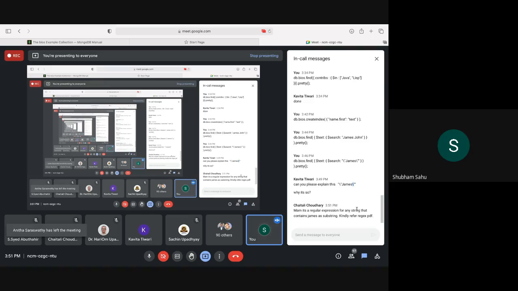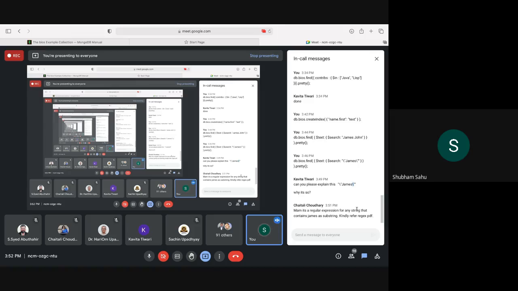But suppose we are having a title, James is a software engineer. If you want to search for that exact string, we cannot go with the normal text search, because MongoDB will tokenize it by chunking it by a delimiter and search for each keyword.